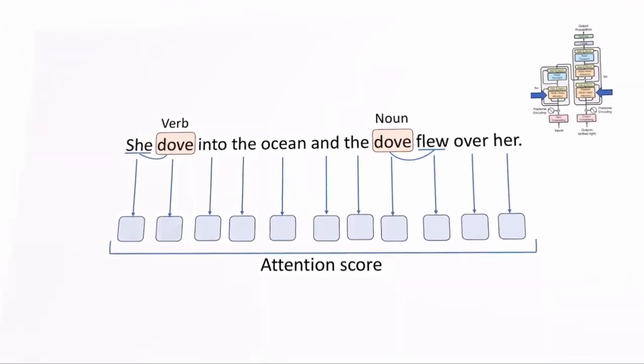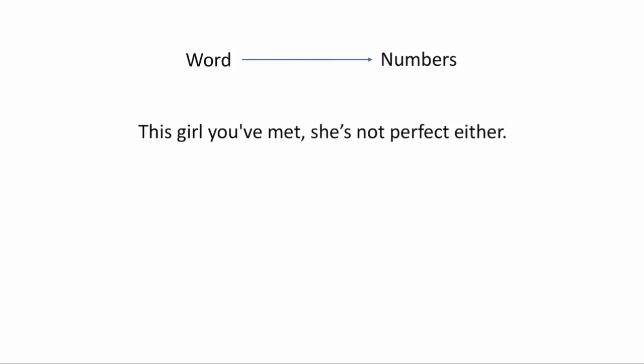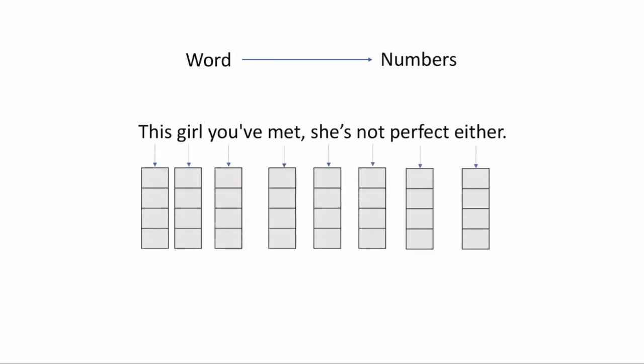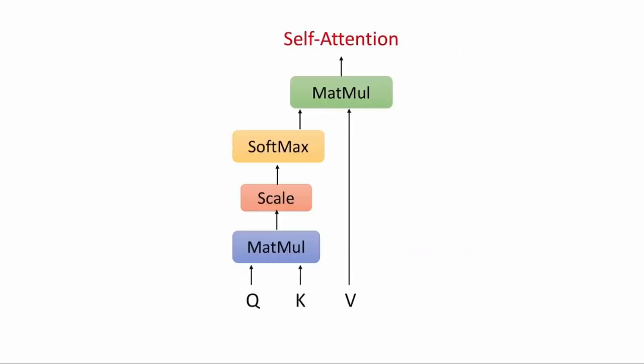Before we start, it is important to understand that every word is converted into numbers for processing and calculation. Let's take an input: "This call you have made is not perfect either." Each word is converted into a vector, say x1, x2, and so on. These are known as embeddings, which are passed into the attention mechanism. Now, let's move on to understand how this attention mechanism works.